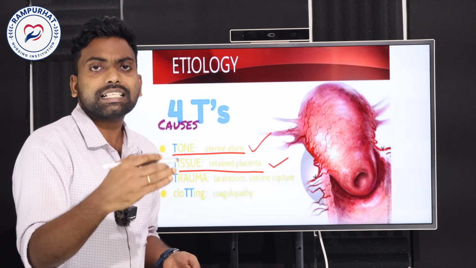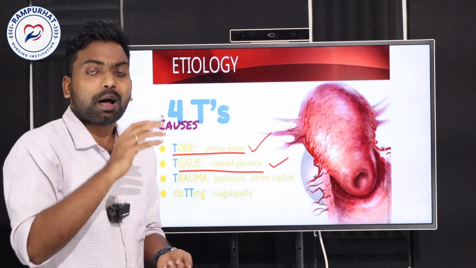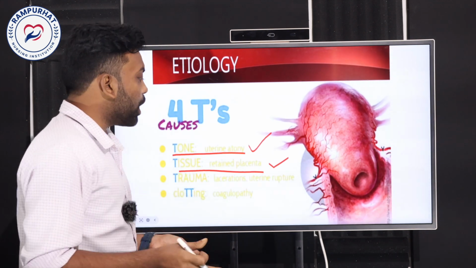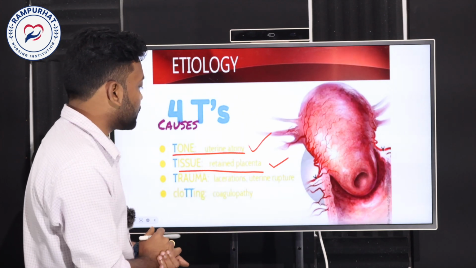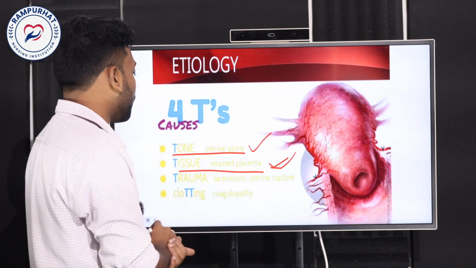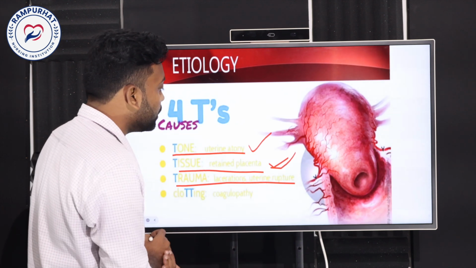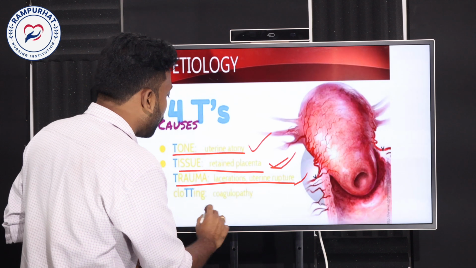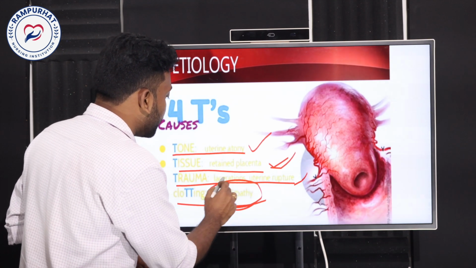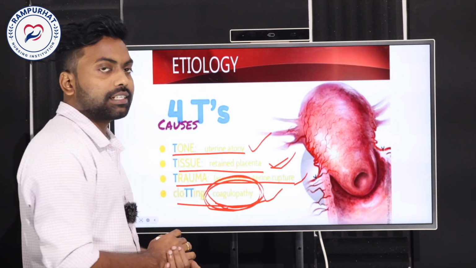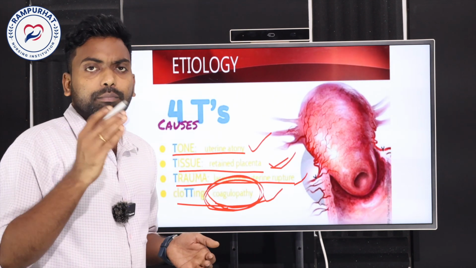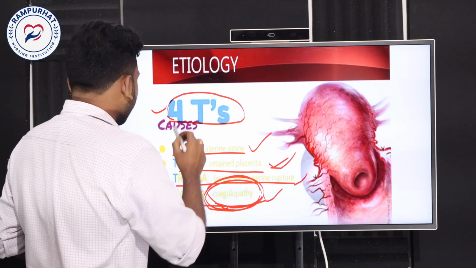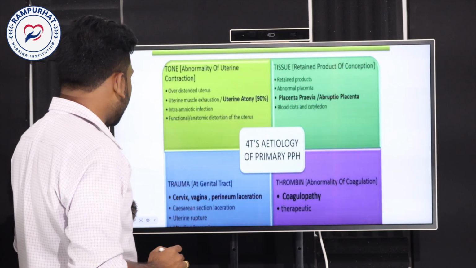Placental separation, the detachment or expulsion of the placenta, occurs during the third stage of labor. If the detachment of the placenta is not done perfectly, it leads to PPH. The next is trauma: laceration or uterine rupture may lead to PPH. The last is thrombin, or clotting, meaning coagulopathy. If there is some abnormality in the clotting factors, the bleeding will occur continuously. These are the 4 T's, the major causes of PPH. So this is about causes.